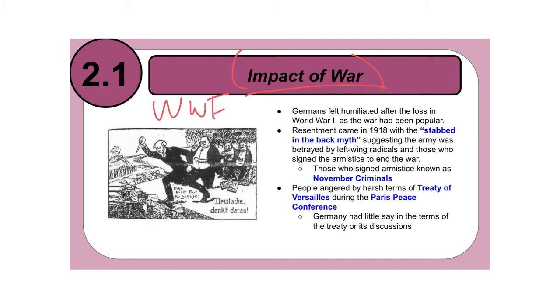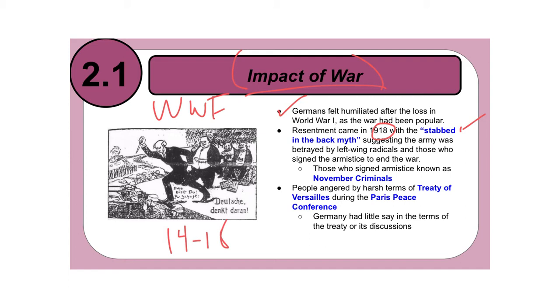Okay, so Germans felt absolutely devastated and humiliated after the defeat in World War I. We already know the stories of World War I, that Austria-Hungary was technically the one that started it, but Germany is the one that's given most of the blame. And so World War I was fought from 1914 to 1918. And then at the end of 1918, in November 1918, is when Germany surrendered at the end of World War I. And so in 1918, resentment is going to come in once Germans start buying into this idea of the stabbed in the back myth.